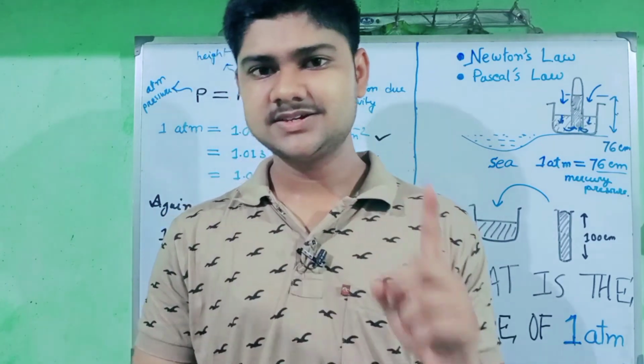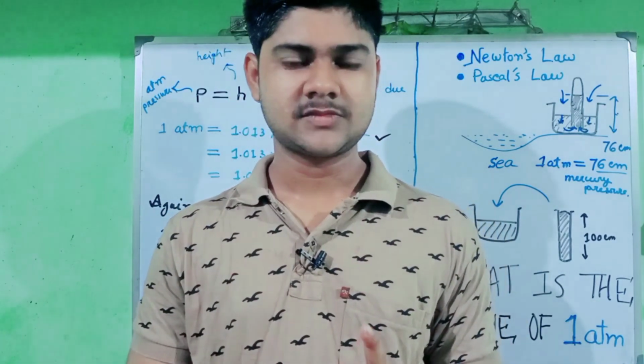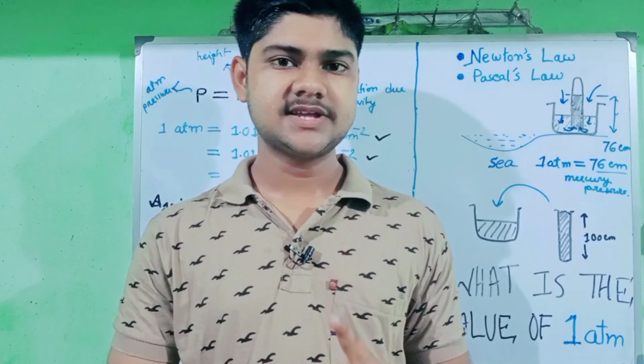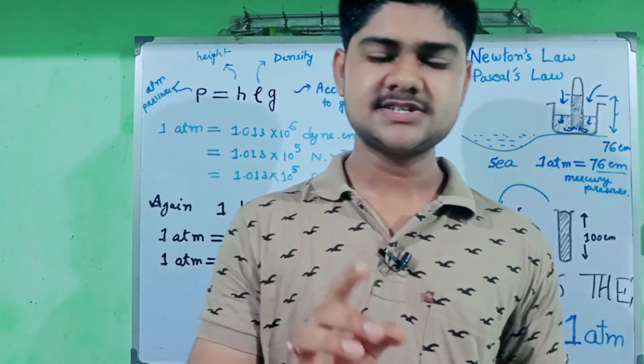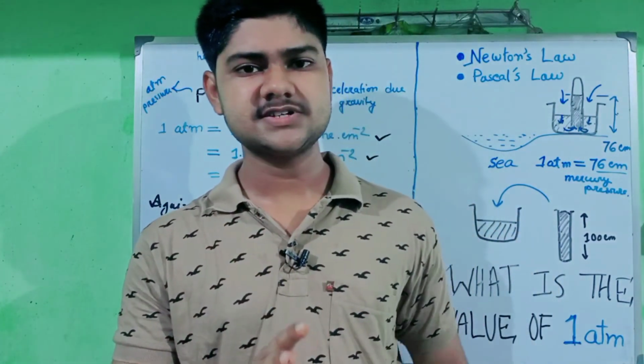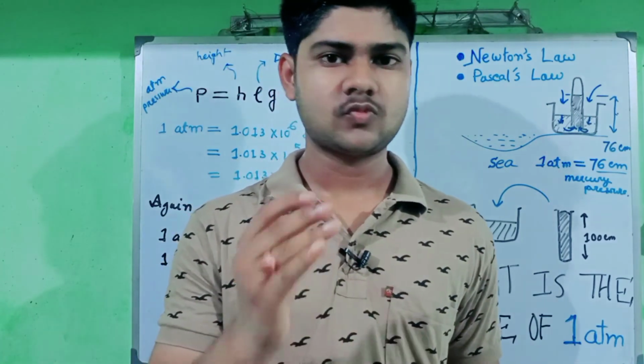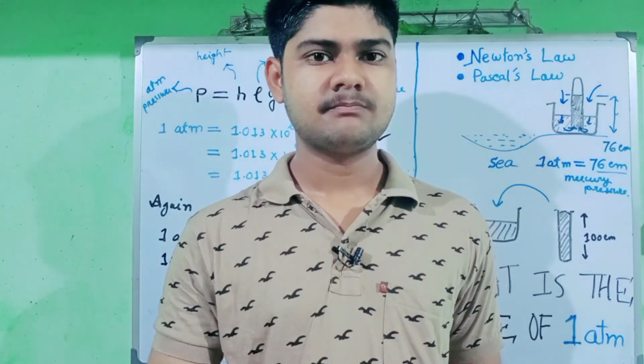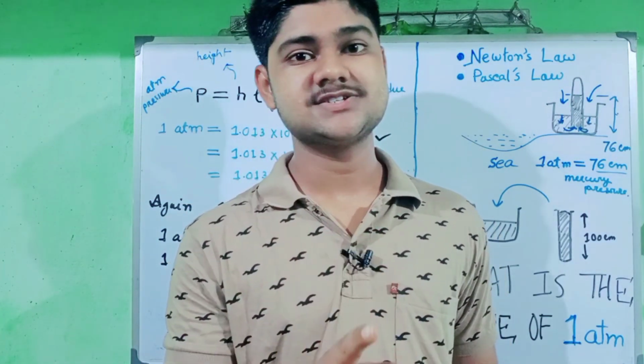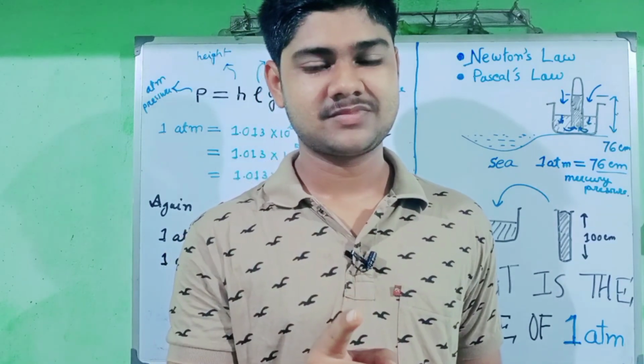Why didn't he do that? It is clear that there are some disadvantages. Maybe there are some disadvantages of using water instead of mercury. But what are the disadvantages of using water?